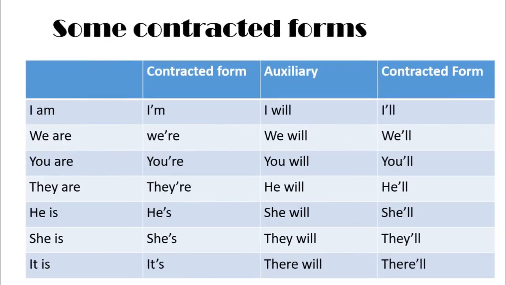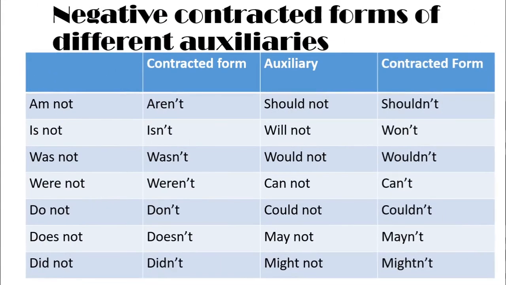Okay, the next. Here also we have some other negative contracted forms of different auxiliaries. These are very important for you all, as these are a little bit patchy. So I will ask you all to go through all these contracted forms of different auxiliaries.